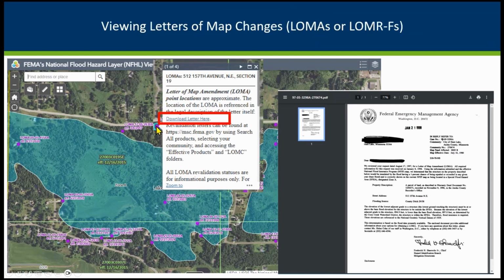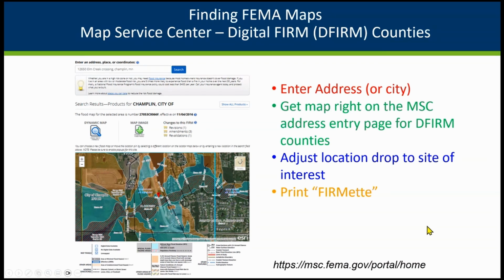So the other thing that's nice about looking at it is you can see what was the address that was the subject property. And as Gary's mentioning, those older cases, especially before I'd say about 2005, their lat longs were not great for those cases, and they can be a ways away from where the property is. More recent ones, the dots are more likely to be right on the top of the building that the LOMA was for.